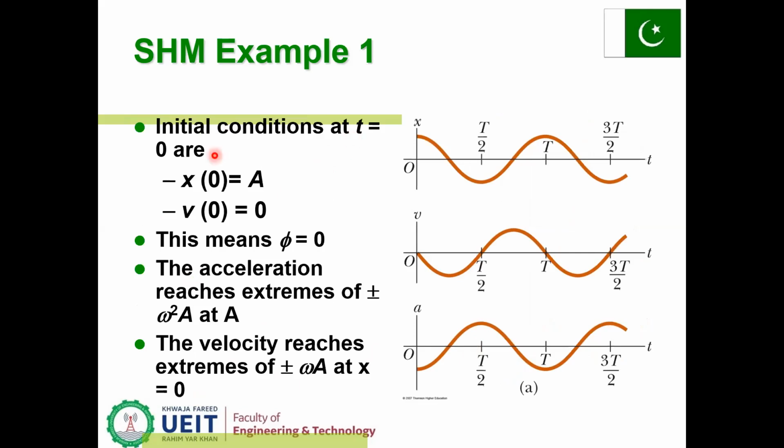Initial condition: at t equal to 0, x is equal to A, and v is equal to 0. This means phi is equal to 0. The acceleration reaches its extreme values, plus or minus omega squared A, at x equal to plus or minus A. The velocity reaches its extreme values, plus or minus omega A, at x is equal to 0. So these three curves give the position, velocity, and acceleration.